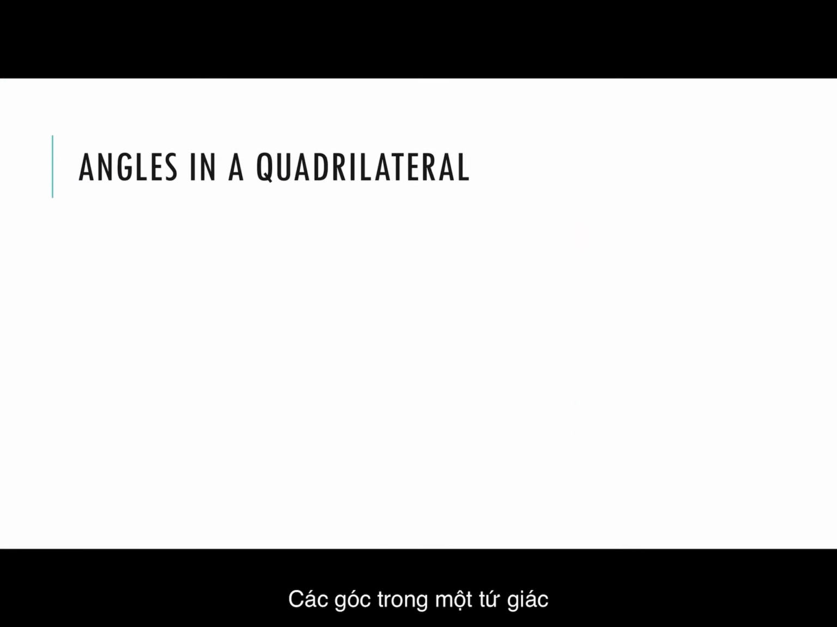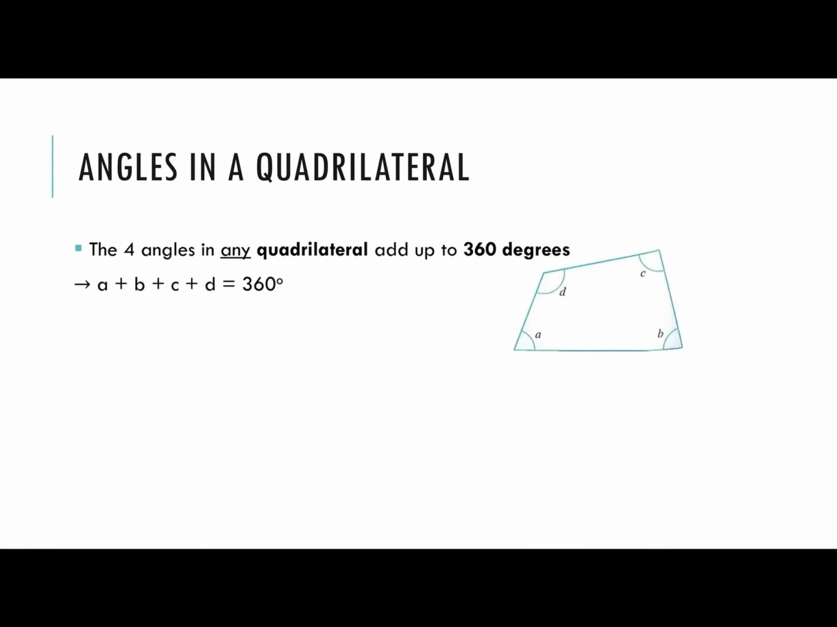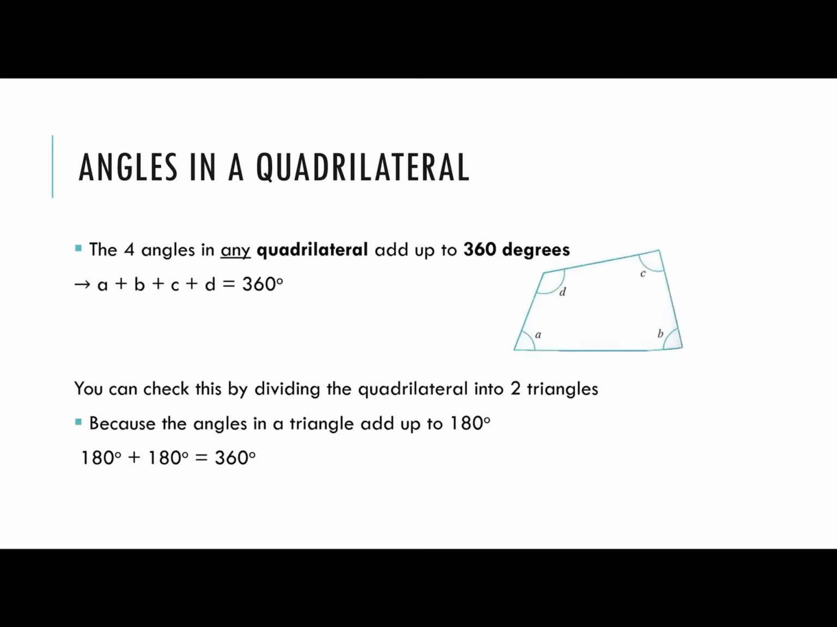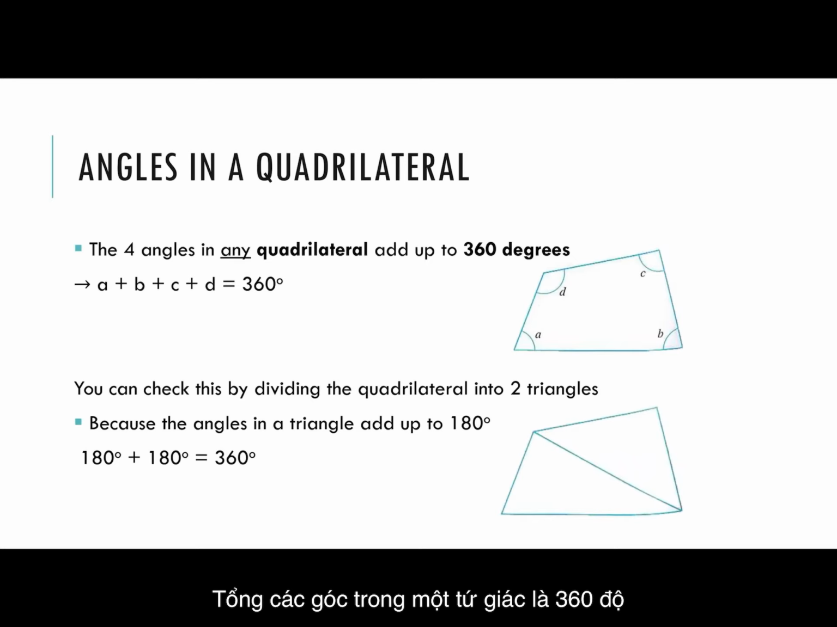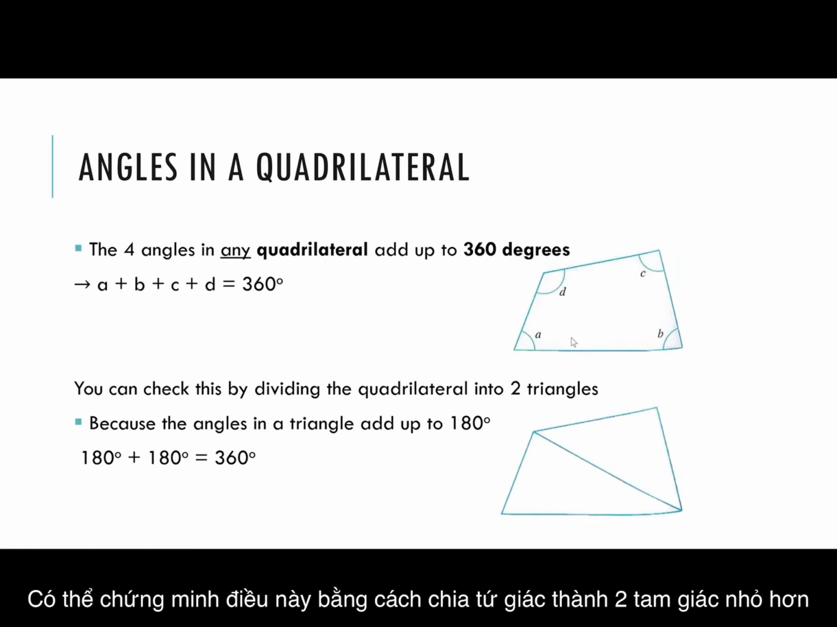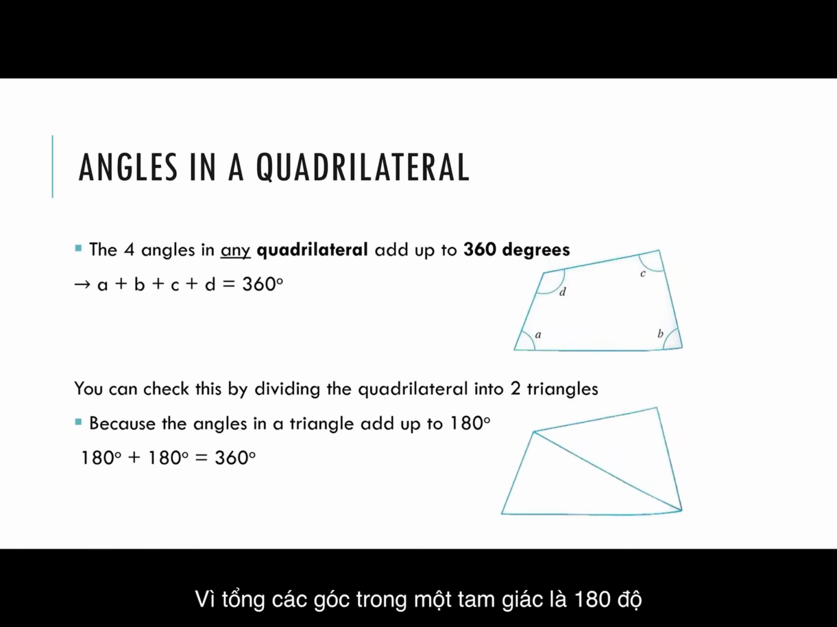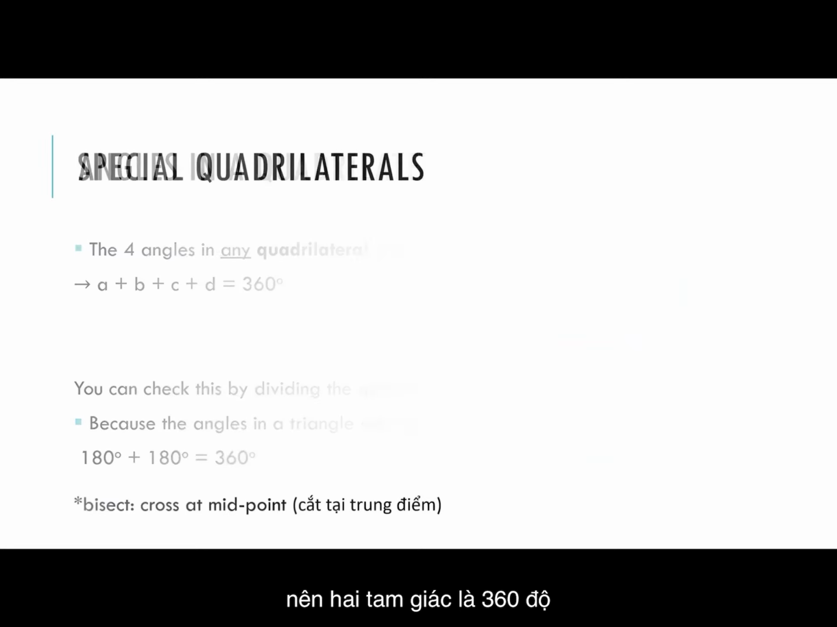Try 3.4 Angles in a quadrilateral. The four angles in any quadrilateral add up to 360 degrees. So A plus B plus C plus D is equal to 360 degrees. You can check this by dividing the quadrilateral into two triangles, because the angles in a triangle add up to 180 degrees. So two triangles is 360 degrees.